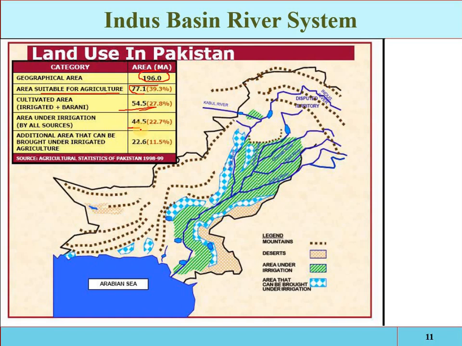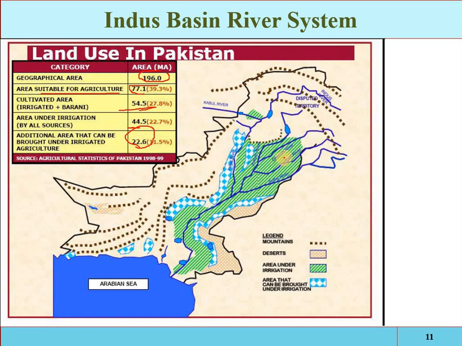The possible agricultural area is 77 million acre, but we are only growing crops on 54 million acre. So the rest, 22, is undeveloped area, and that can be developed. The water which we are discharging into the Arabian Sea can be utilized for the irrigation of this area.